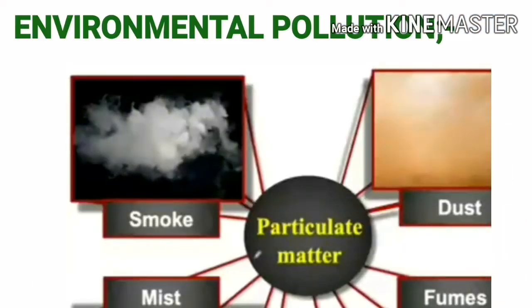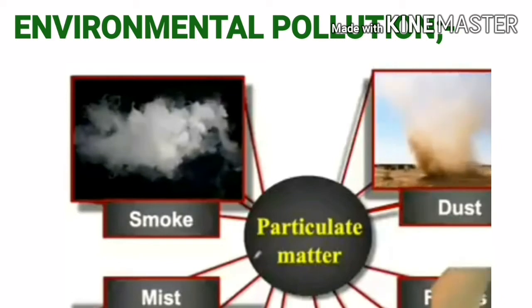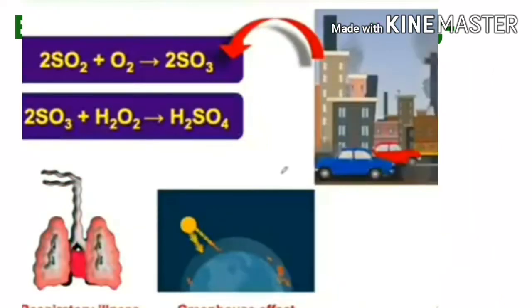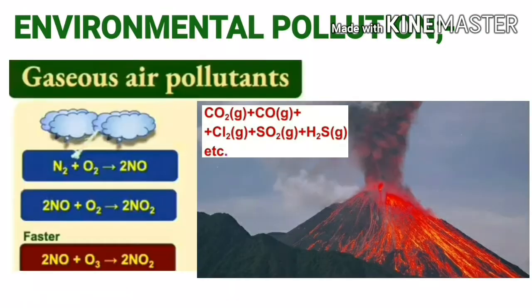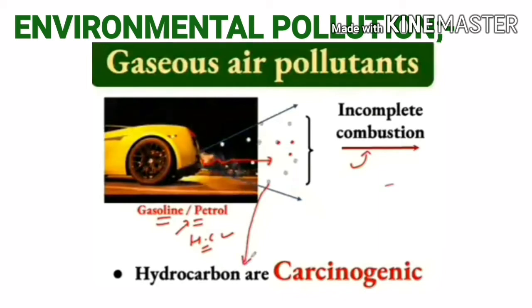Air pollutants include particulate matter, for example, smoke, dust, mist, fumes, and harmful gases like oxides of sulfur, for example, sulfur dioxide and sulfur trioxide, and oxides of nitrogen, for example, nitric oxide and nitrogen peroxide, and harmful gases like carbon monoxide, carbon dioxide, chlorine, and carcinogenic unburnt hydrocarbons due to incomplete combustion of the fossil fuels and coals caused due to human activity and industrial processes.